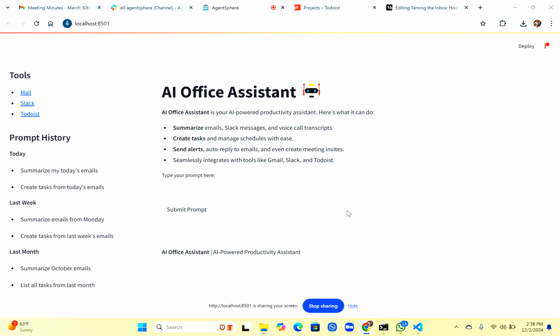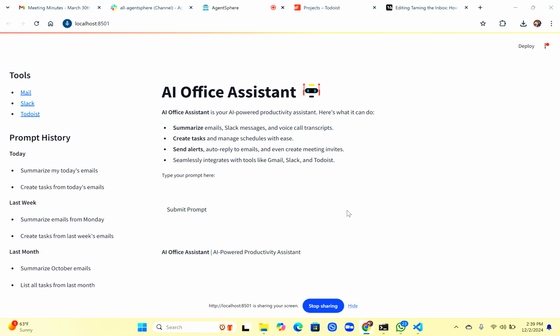So these days we have a lot of modes of communication, right? Emails, Slack messages, messages in Teams, voice call transcripts, or WhatsApp messages, and it's hard to identify what the key messages or high priority messages are which I need to act upon. That's the whole idea behind this office assistant, to help you summarize all the emails in your inbox, or from Slack messages, or from any other messaging app.